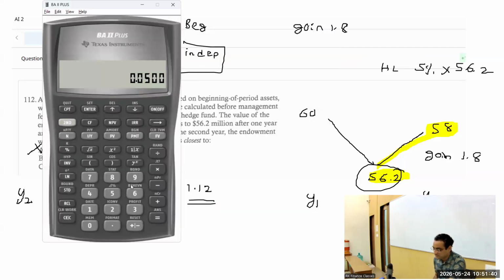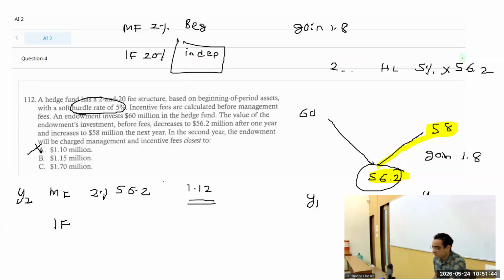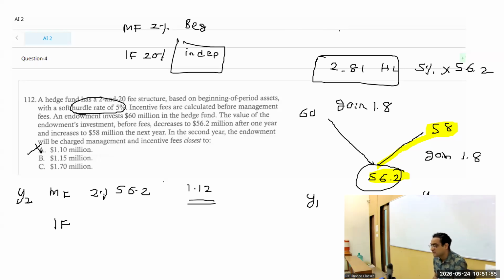That's the hurdle level. The hurdle level is 2.8, and the gain of 1.8 is below that hurdle. Because the hurdle is not crossed, incentive fee would not be applicable, and hence incentive fee would be 0.